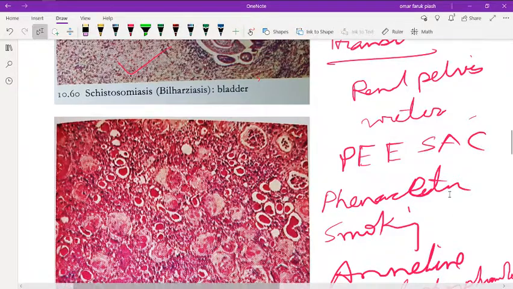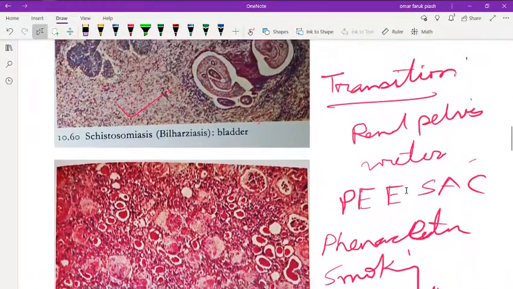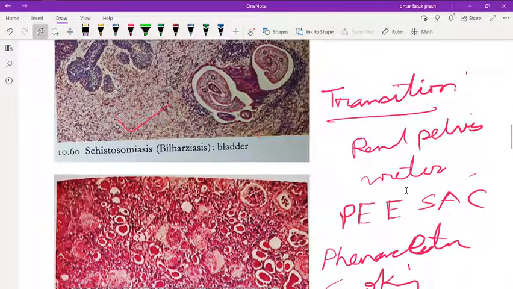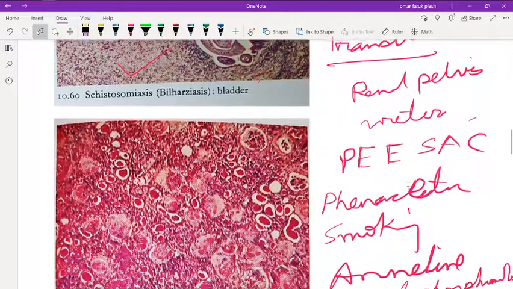Okay. So what are the causes of this transitional cell carcinoma? Transitional cell carcinoma happens in the renal pelvis, calyces, ureter, and bladder. And the mnemonic is PSAC, that is phenacetin, smoking, aniline dye, and cyclophosphamide.